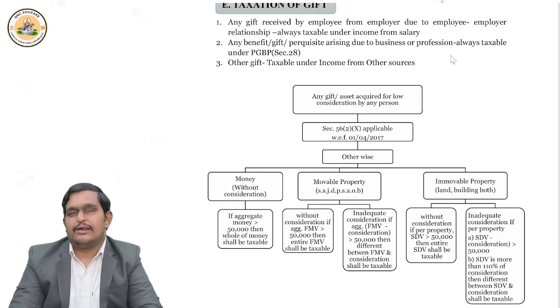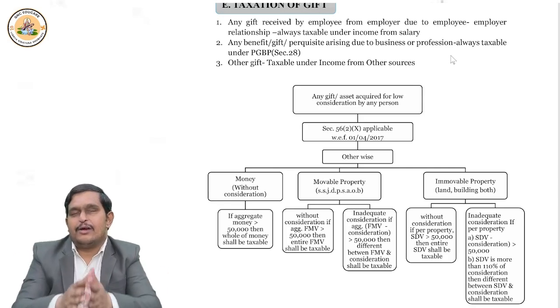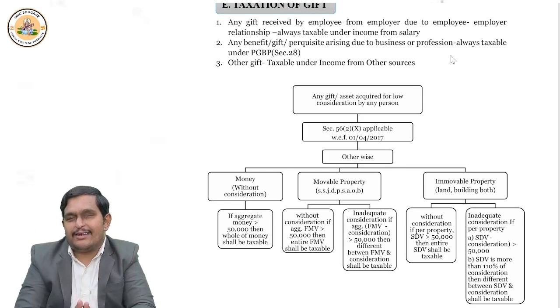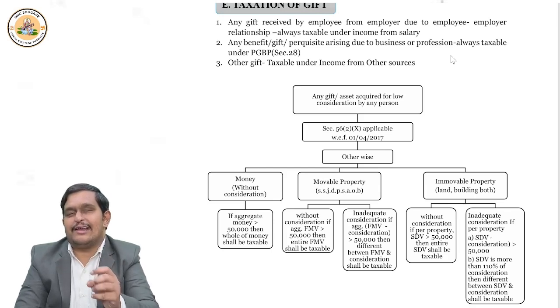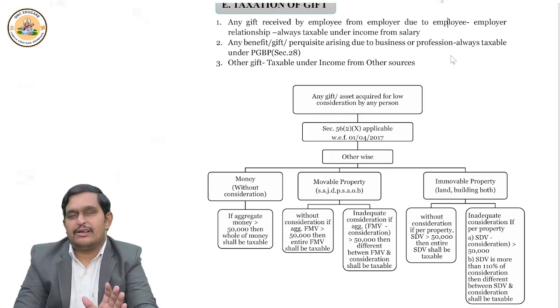But here also, that aggregate in a year from all the people together is very important, right? If the fair market value of all the gifts together in a year exceeds 50,000, then entire fair market value is taxable.